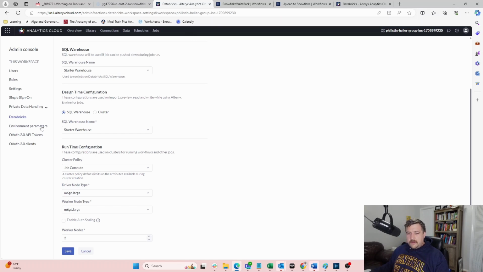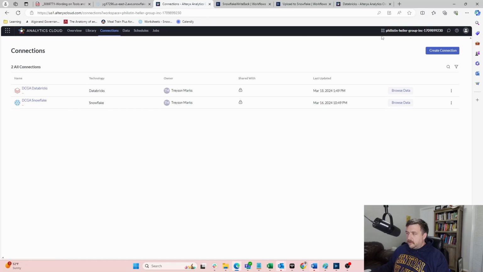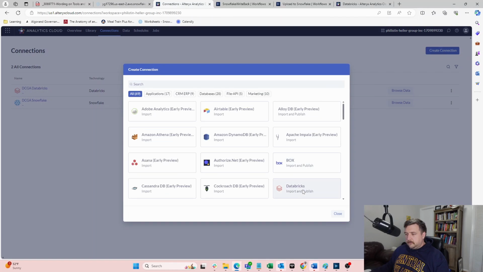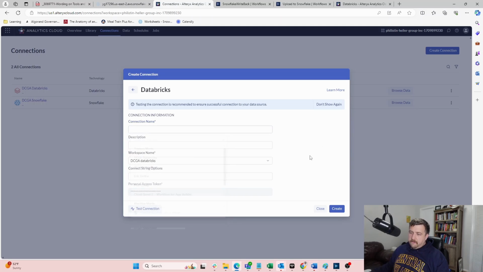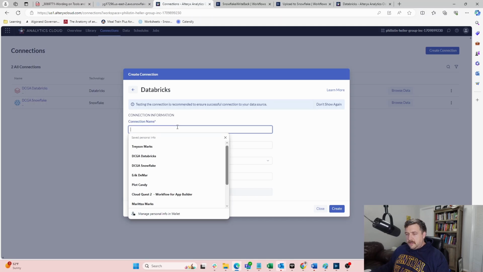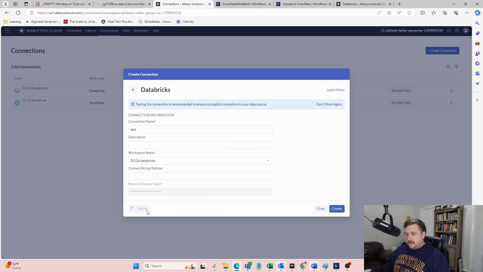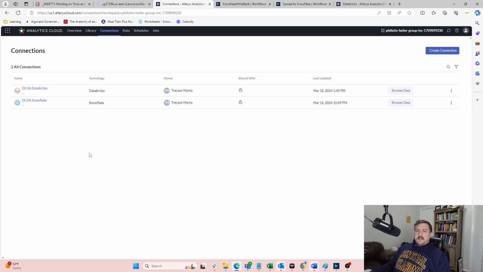Okay, good stuff. So I made that Databricks connection. Once I've made that, I can go to connections, create a connection to Databricks, and fill this out. Note that it has the personal access token. I think the first time I did this I had to put it in here, but it persists for the rest of the time. So I just say test. We can do a test connection here. Boom. It's actually super easy to set up once that's done. From a user standpoint, this is going to be super easy once all the admin work's done. So this should be a very easy connection when the time comes. Okay, so that is connecting to Databricks.